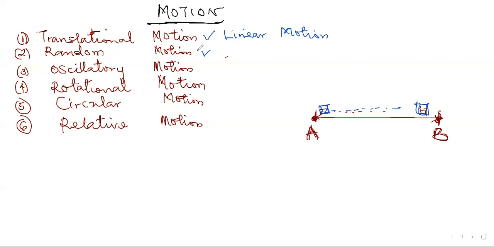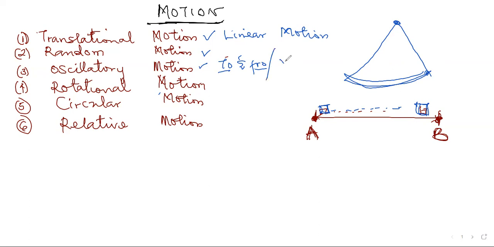So also we have oscillatory motion. Oscillatory motion is a type of motion we call to and fro motion. That's when a body is swinging, let's say we have a body attached to this side, then it's swinging to and fro. So we say that's oscillatory motion. It's otherwise known as vibratory motion.